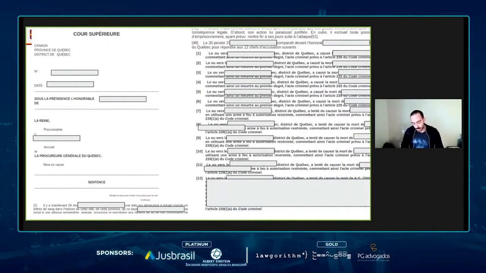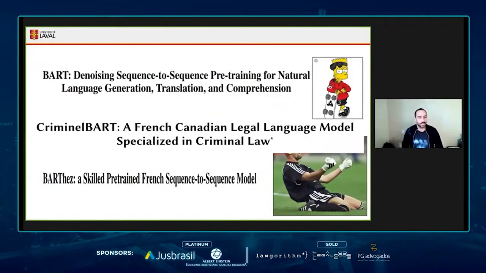So what we did is we took around 10,000 legal judgments from the Superior Court of Canada, and we further pre-trained Barthez on these documents in order to have a language model that has some understanding of the criminal law and the lexical field and everything. Hence we have CriminelBART.